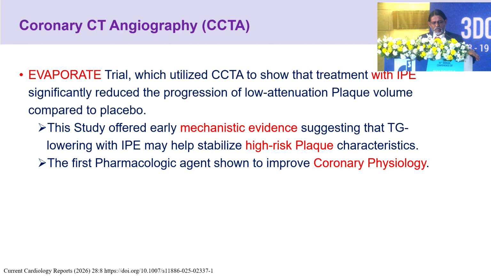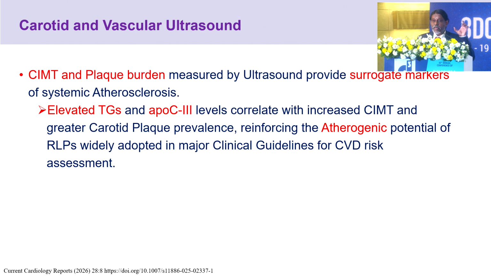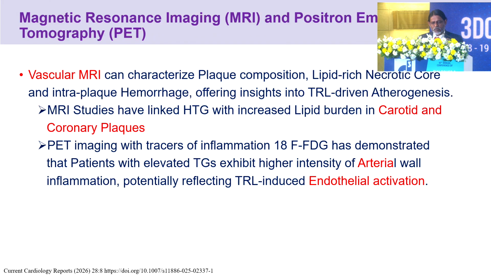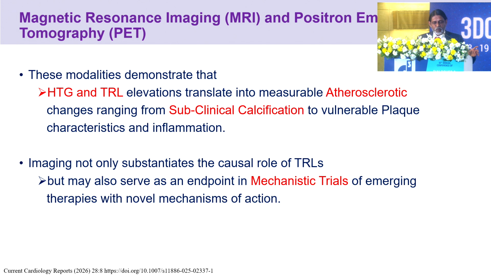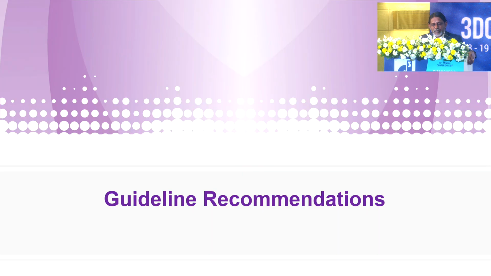It is the first pharmacological agent shown to improve coronary physiology. Carotid intima-media thickness and plaque burden measured by ultrasound also provide surrogate markers. Magnetic resonance imaging as well as positron emission tomography also highlight the importance of triglycerides in terms of endothelial activation. These modalities demonstrate that hypertriglyceridemia and triglyceride-rich lipoprotein elevation translate into measurable atherosclerotic changes, ranging from subclinical calcification to vulnerable plaque characteristics and inflammation.